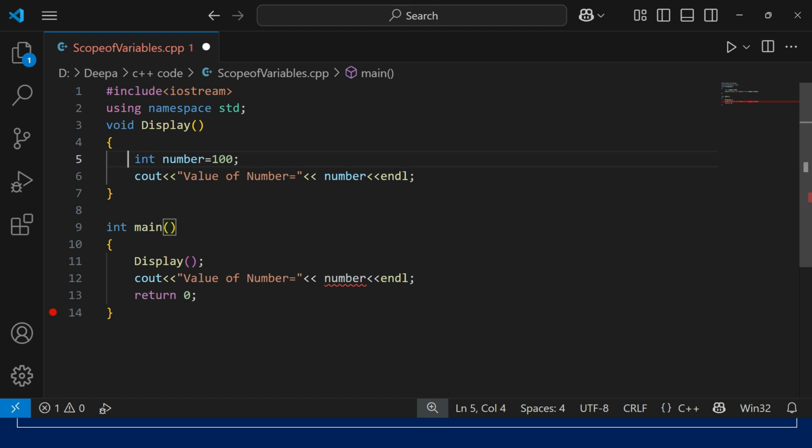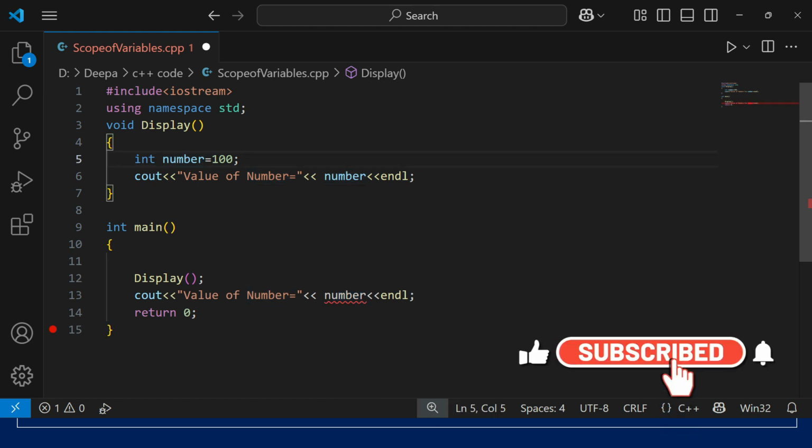Okay. Now let's understand what a local variable is. The int number is a variable we have declared and initialized within this display block or display function, not within this main function. So the scope of the number variable will be limited to the display function within these curly brackets and will not be accessible outside these curly brackets or outside the display function. So that is the reason it's giving an error for number, right? This is the functionality of a local variable.